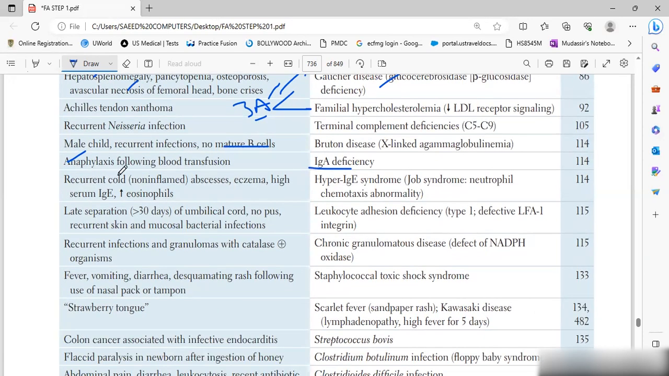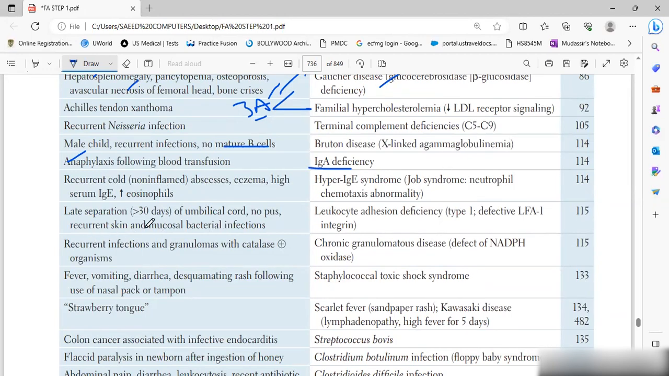Then recurrent cold abscess, eczema, high serum IgE, increased eosinophils. The mnemonic is given. It is about 17 to get a job. The mnemonic is A, B, C, D, E: Abscess, B, and so on. That mnemonic is covered in First Aid, so everything is given here.